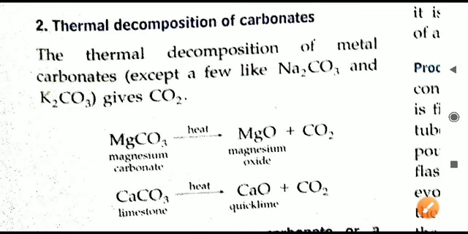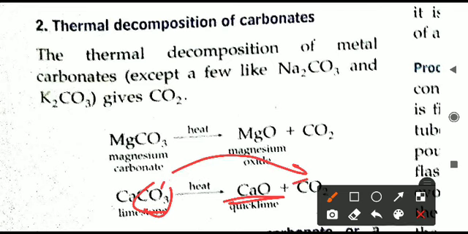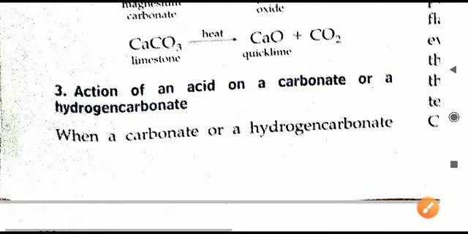That is what has happened here. So CO3 has split into two parts. Out of this CO3, we have taken CO2 outside. What is remaining is MgO. Same way here, out of CO3 we have taken CO2. What is remaining is CaO, that is quicklime.